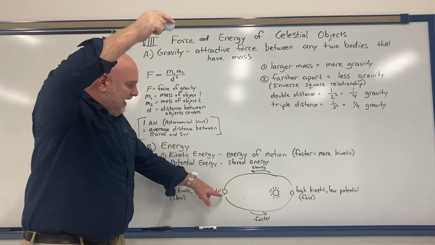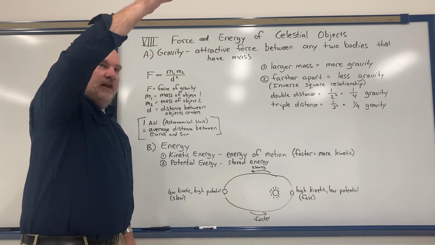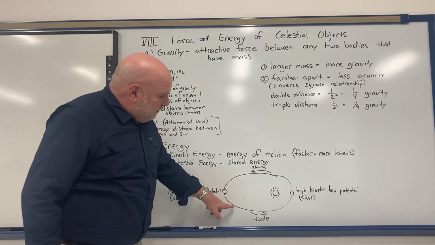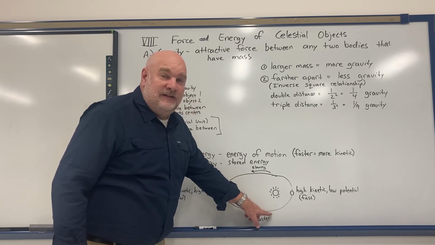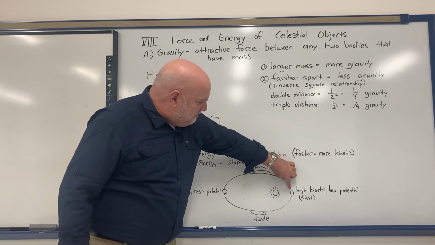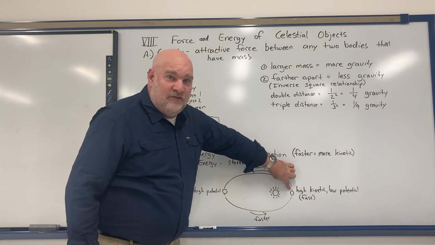Now, as the planet's moving towards the sun, that's like me dropping the ball. The planet's going to start going faster and faster, so it's gaining kinetic, but since it's getting closer to the sun, it's losing potential. Until it reaches the spot where it's closest to the sun, that's where it's going to be going the fastest right there.